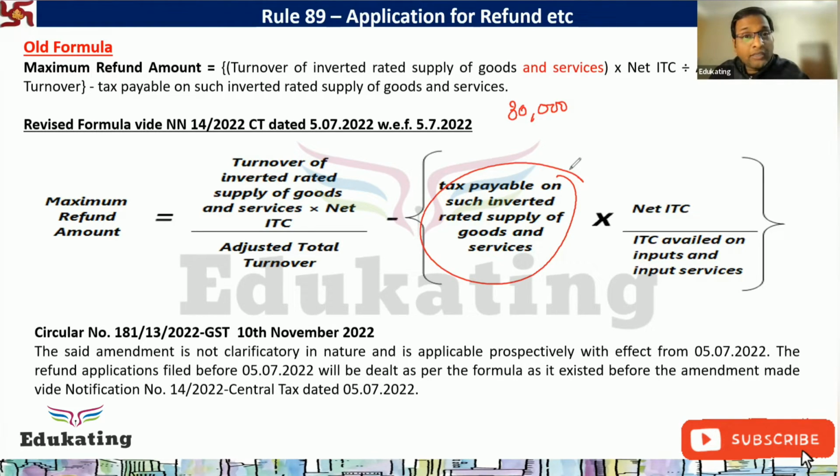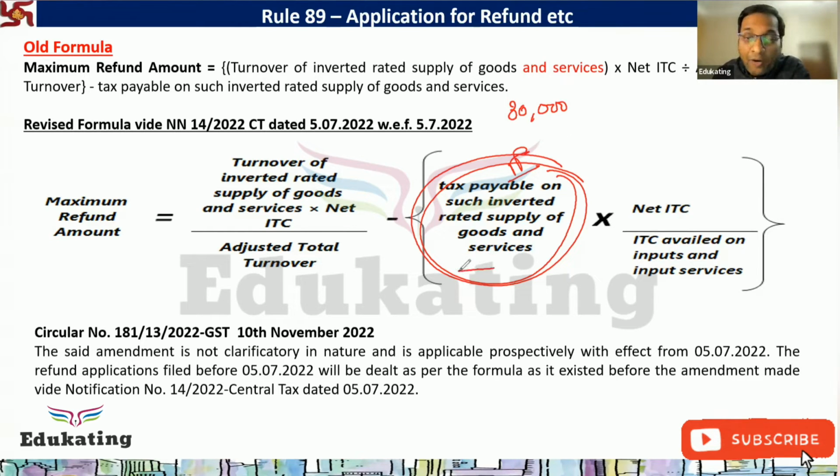Are they allowed that under inverted duty you can pay the tax only through input? Can they restrict this? Whatever tax liability there is of inverted, you will discharge it not only from input. It can be input, it can be input service, it can be anything.